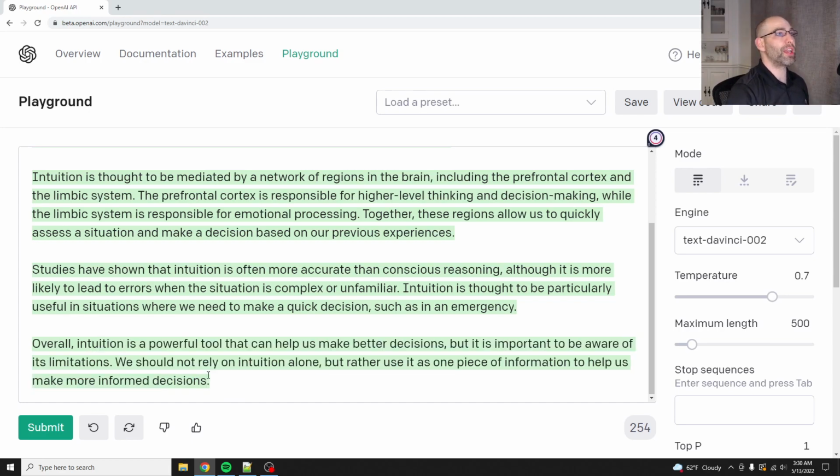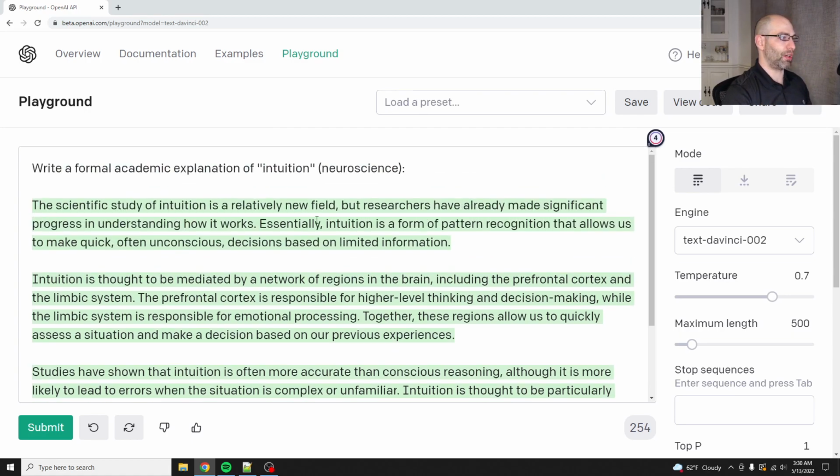So there's a book called Thinking Fast and Slow, which, I don't like the book. It's super dry. But the idea here that stands is that you have different modes of thinking. We should not rely on intuition alone, okay, et cetera, et cetera.